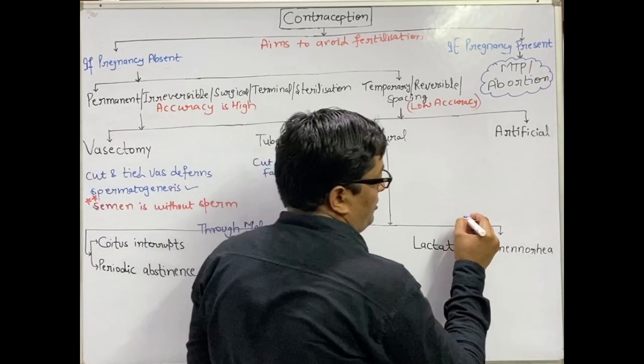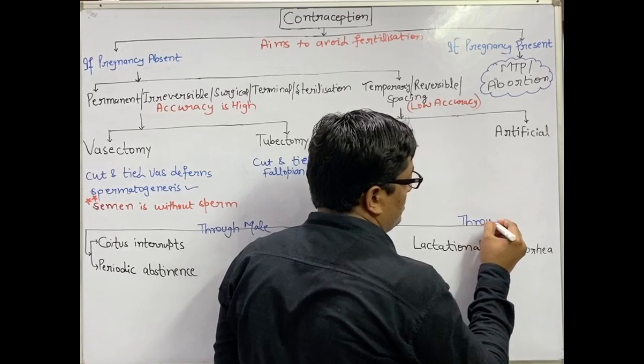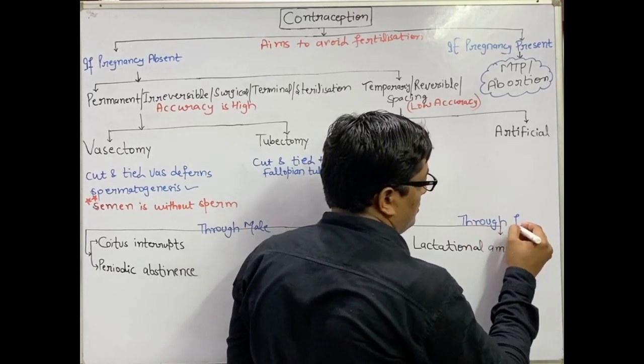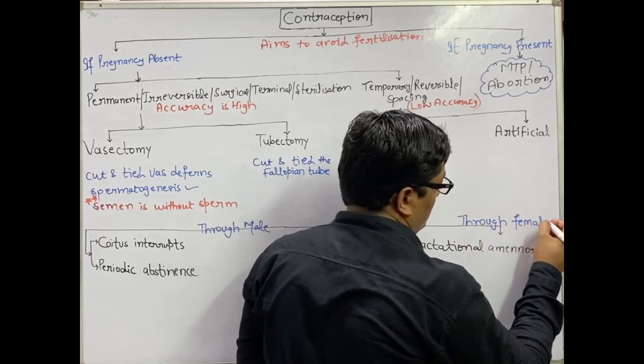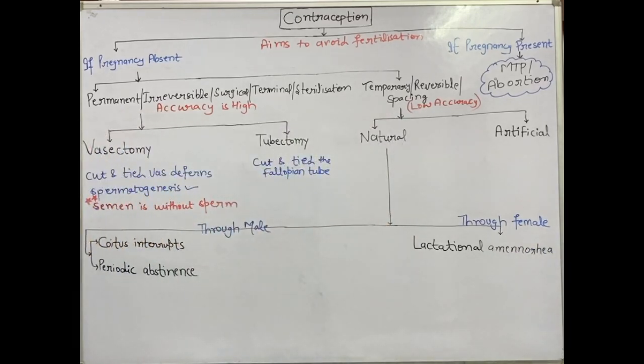Through the male, it can be coitus interruptus and periodic abstinence.